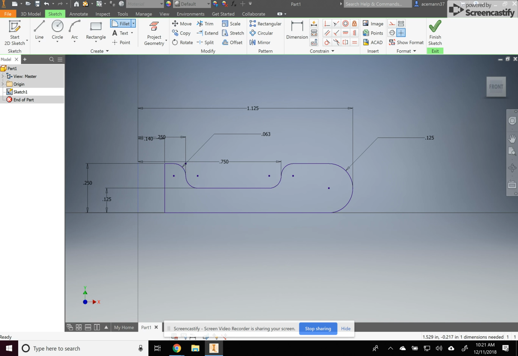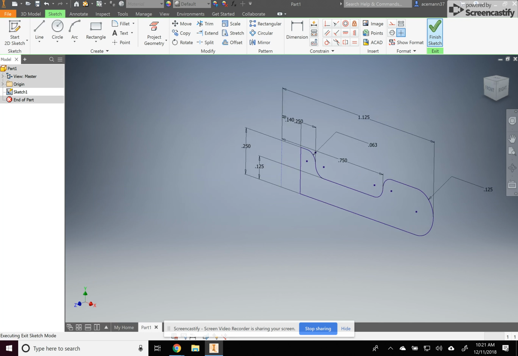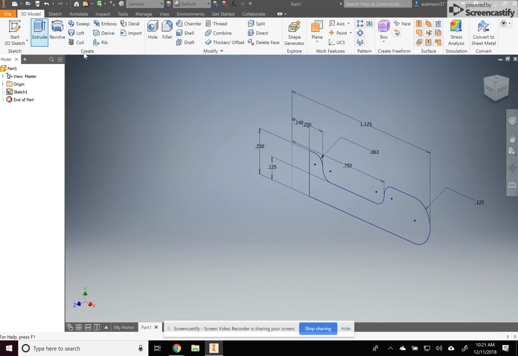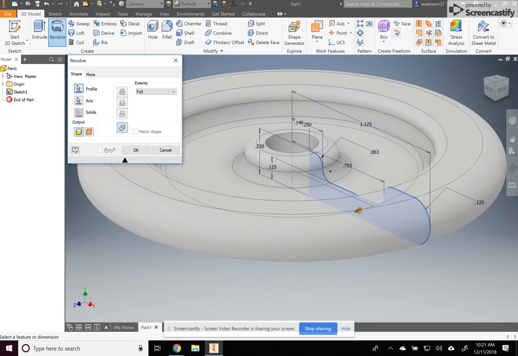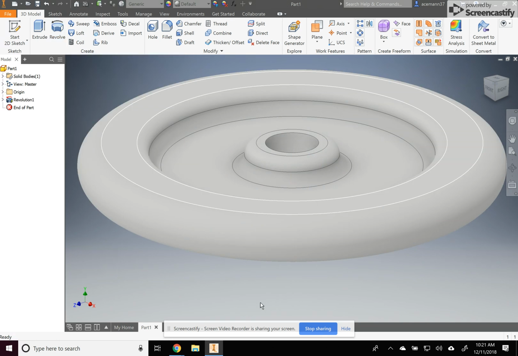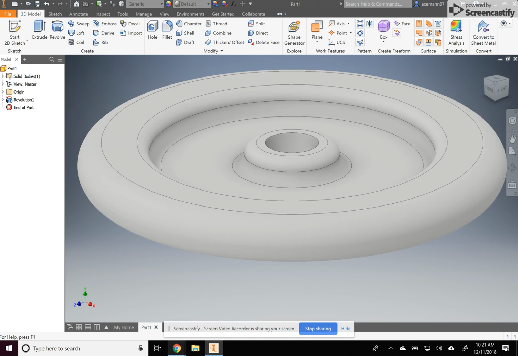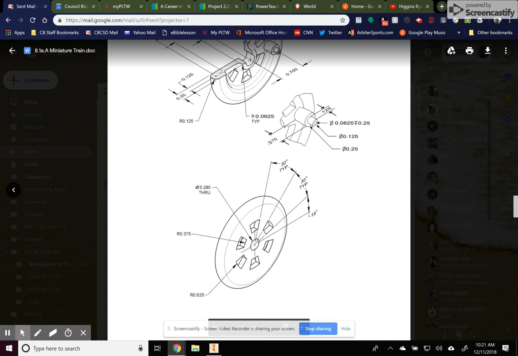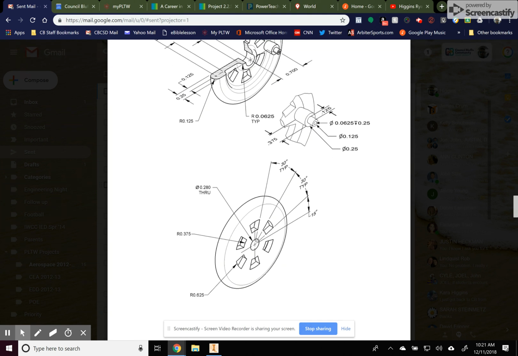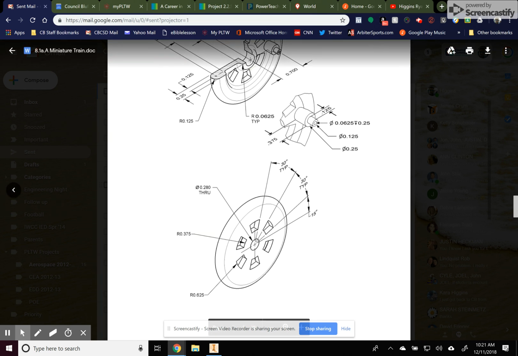Okay. So we are now ready to revolve. So to finish that sketch, revolve it around this axis. And we've got a wheel started here. Okay, next we've got to put the holes in. These 6 holes that are 30 degrees apart and 30 degrees total and 15 degrees from horizontal.